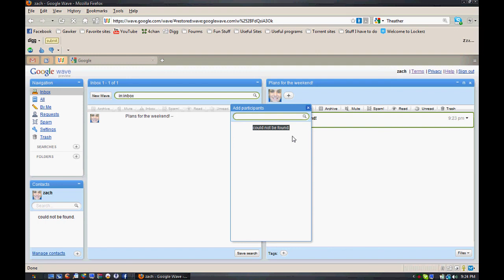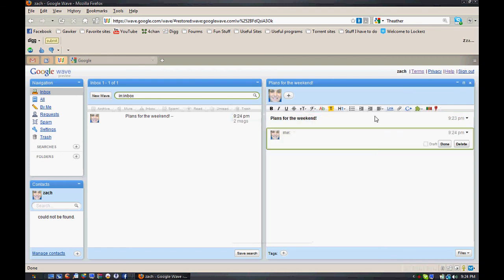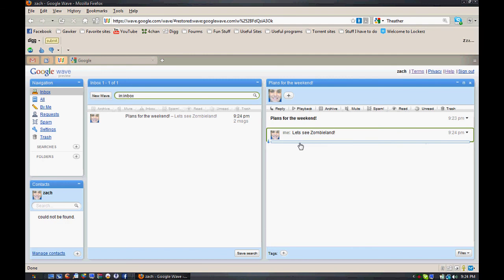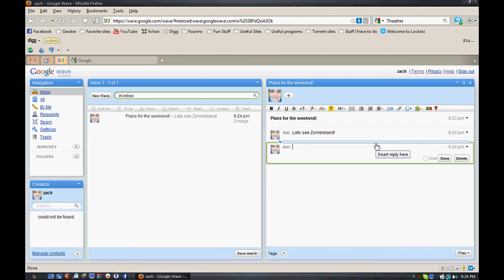So when I click done, this is where I would add participants. And again, I don't have any because I'm just some kid and I don't know why I got this. But here's where I would add all people relevant to weekend plans, let's say. So let's say I add 10 friends to weekend plans. And then my friend Ryan says, let's see Zombieland. And then I go, well, maybe not me. Let's use somebody else in this fake conversation.